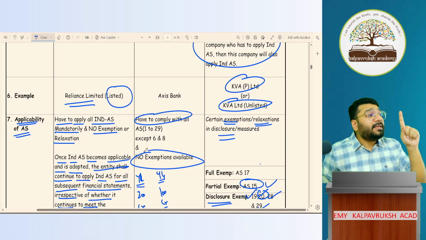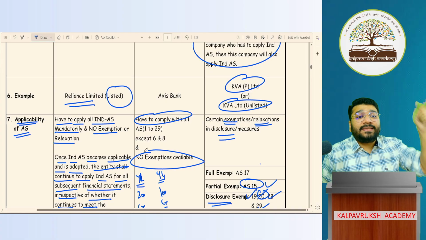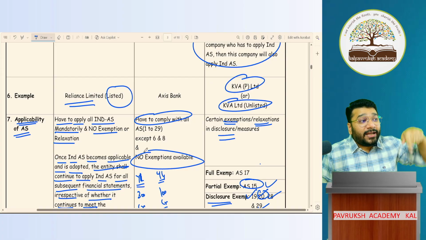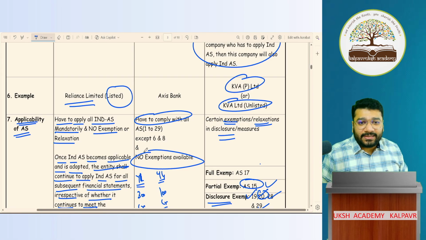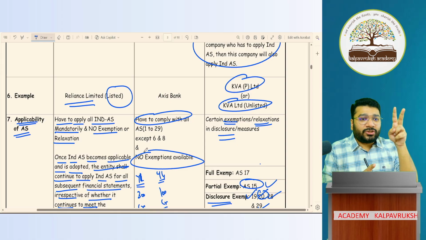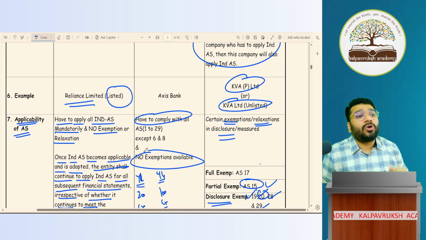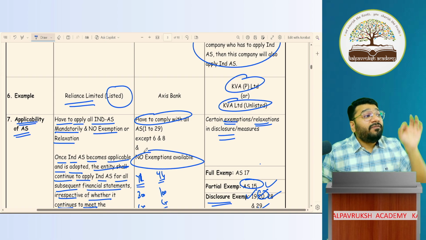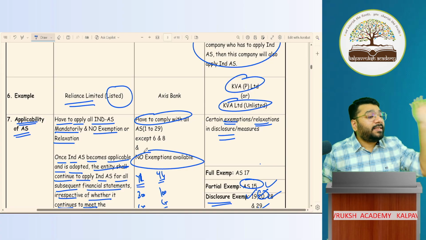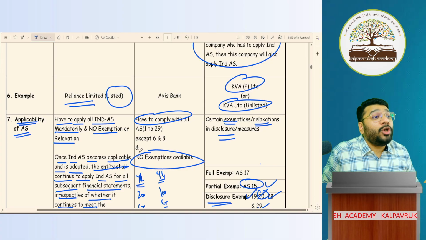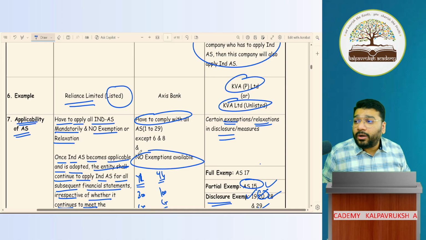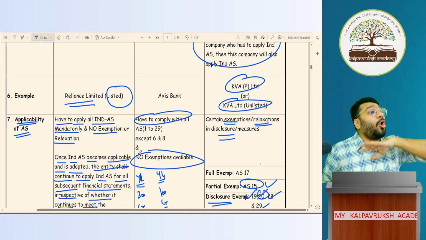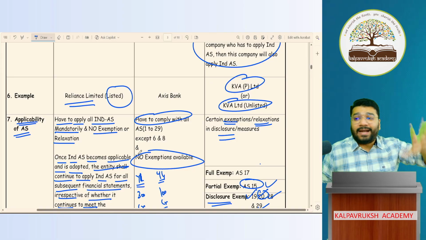29. In that, AS6 got merged with AS10. And then AS8 got merged with AS26. So from 29, if I minus 2, how much is it? 27. So as on today, how many notified AS are there? We have 27 notified accounting standards. Got it, not got it? So a big company has to comply with all 27 accounting standards.